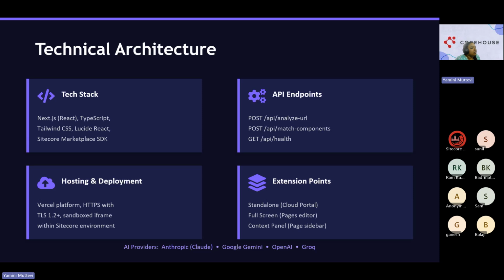So this is supported. Moving on to API endpoints, I created two endpoints: a POST for analyzing the URL and matching components, and a GET as a health check, to see whether the application is healthy or has any errors or warnings being captured. Hosting and deployment is the third one. We know the Vercel platform is generally used for Next.js and also for our Sitecore projects, moving further with AI. It works over HTTPS, a secure protocol, and also with TLS.